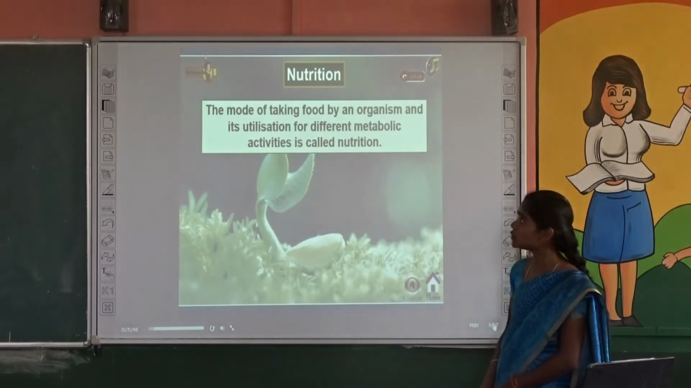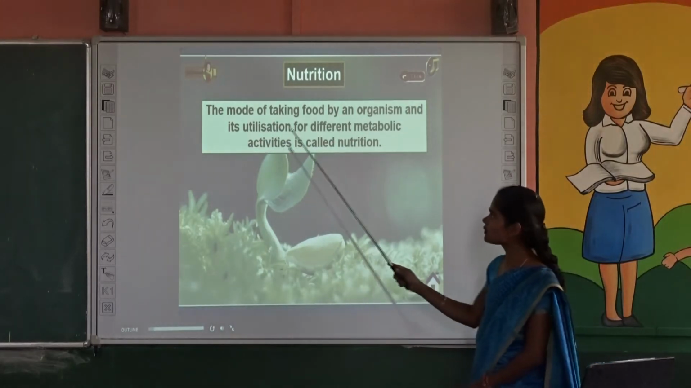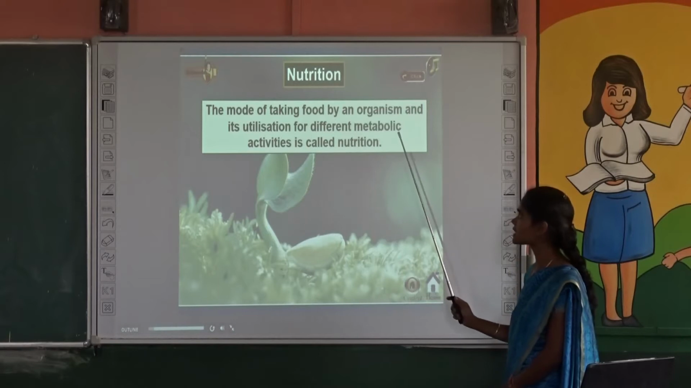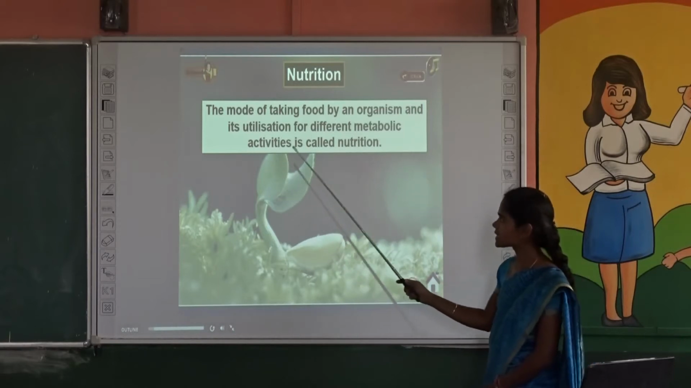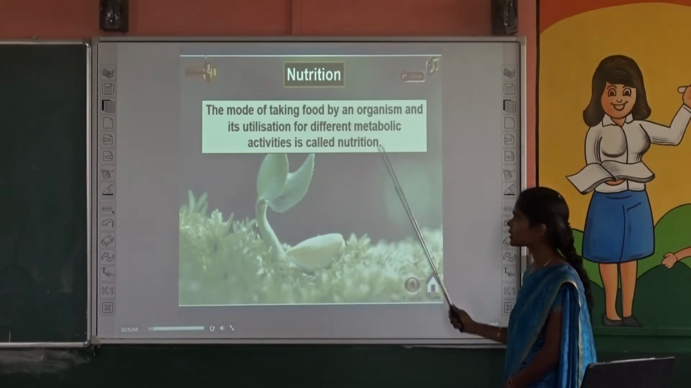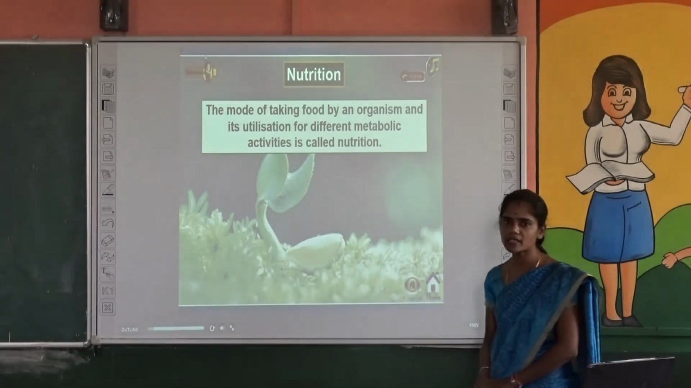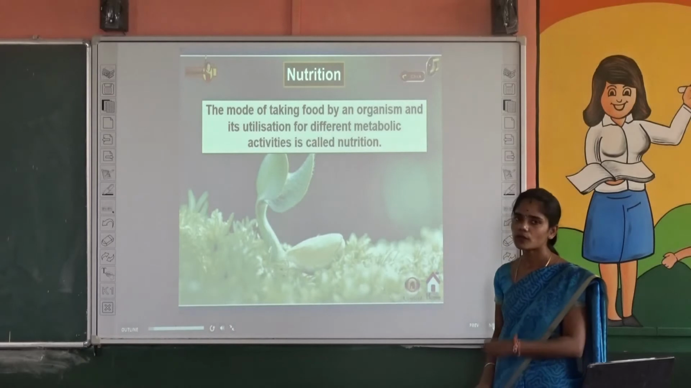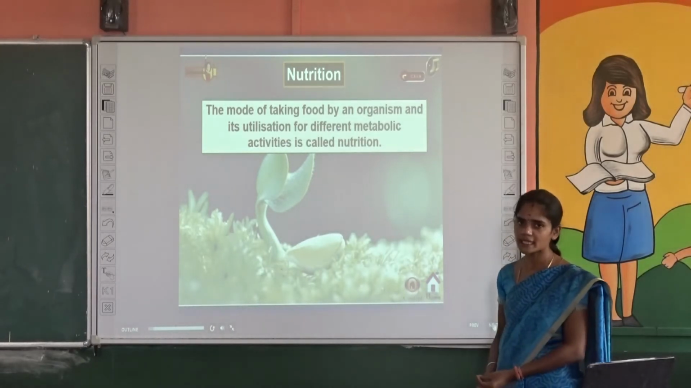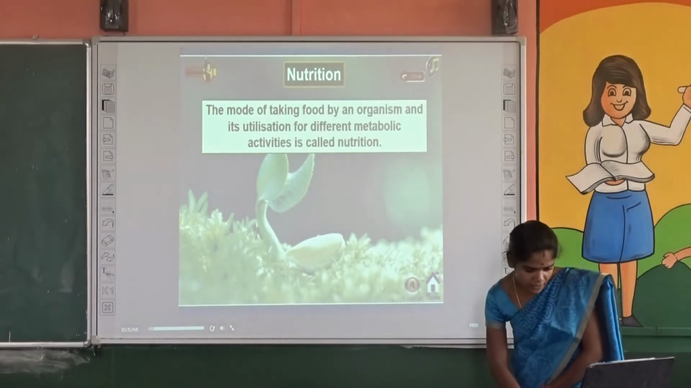What is called nutrition? It is the mode of taking food by an organism and its utilization for different metabolic activities. So what is called nutrition? It is the mode of taking food by an organism. And the next one.